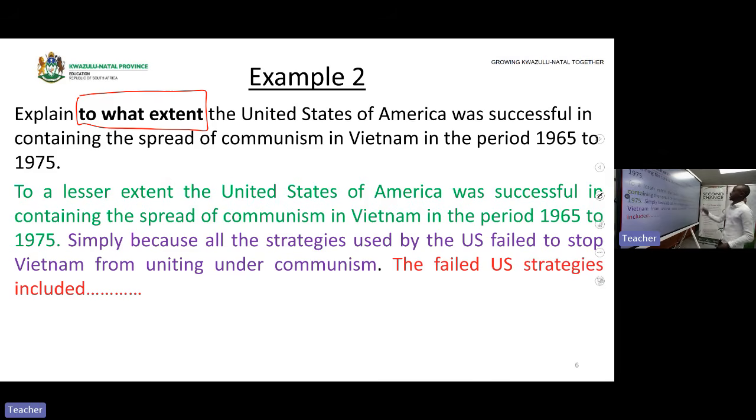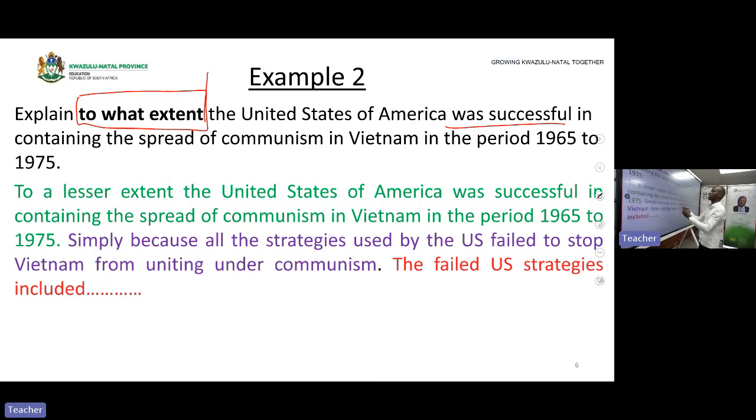Explain to what extent. Now, let's look at the statement: the United States of America was successful in containing the spread of communism. You know already that this statement is false, because the strategies deployed by the USA were not successful. So this statement is not true. And I said to you, when the statement is not true, you say to a lesser extent. But if the statement is true, you say to a greater extent. Now already you know this statement is false, because it says the United States of America was successful, which is not true, because it was not successful.